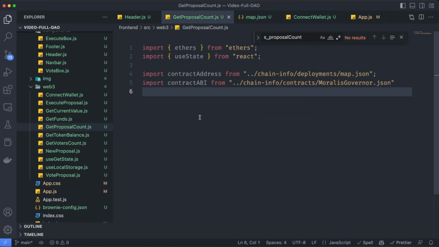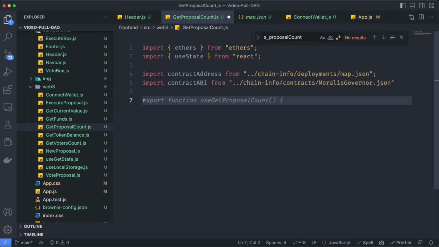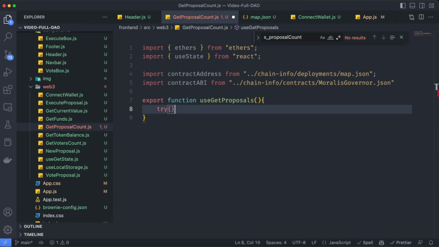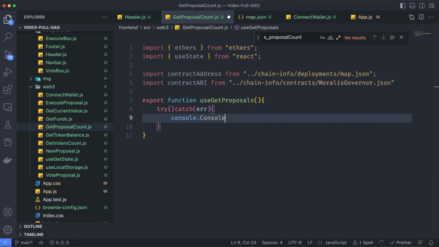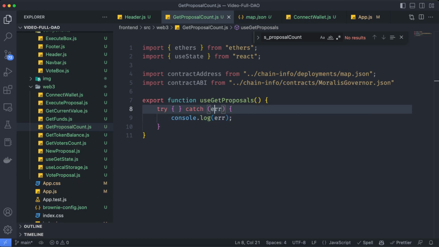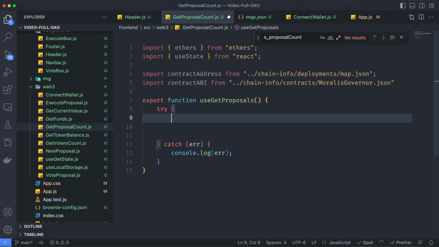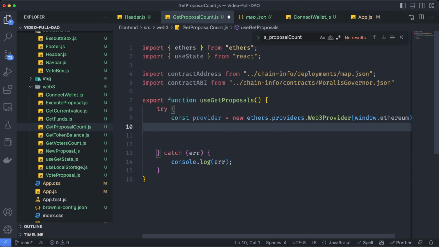So to get the proposal count, as we are creating a new hook, let's do function use get proposals. We need here another try statement with its corresponding catch for the error. Let's console.log that error. And here we can put the information we need. And as we already did before, we need here a provider. The provider is going to be the Ethereum window. We need a contract because always when we want to interact with a contract, we need the contract address, the contract API, and a signer.